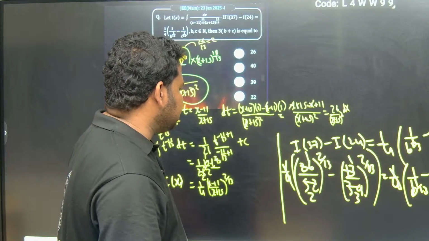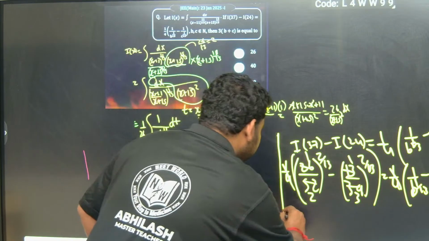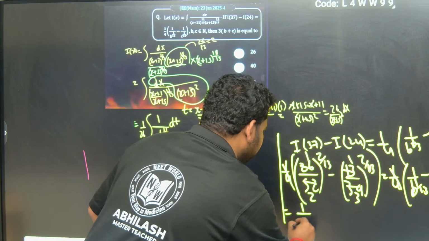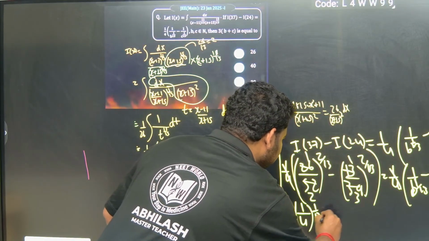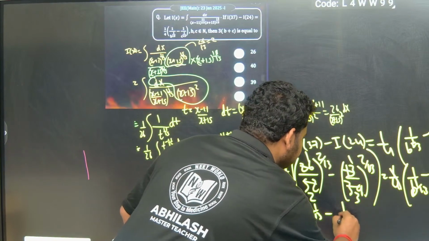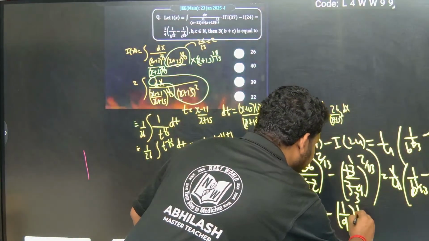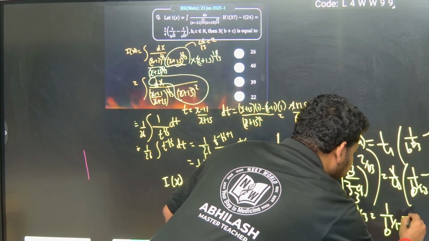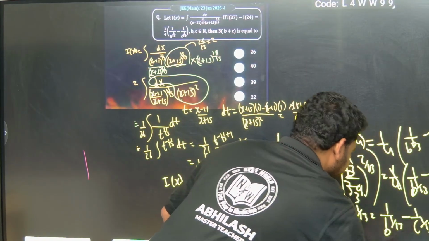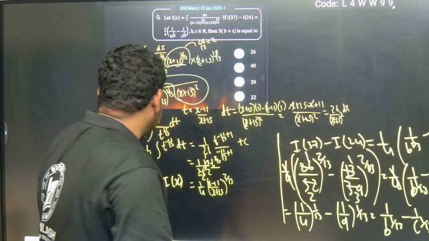Now this will be equal to 1 by, if I send this 2 inside, this will become 1 by 4 to the power of 1 by 13. If I send this 2 here, this will become 1 by 9 to the power of 1 by 13, that is nothing but equal to 1 by b to the power of 1 by 13 minus 1 by c to the power of 1 by 13.